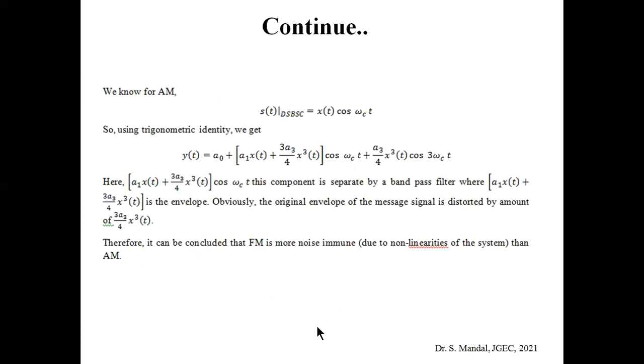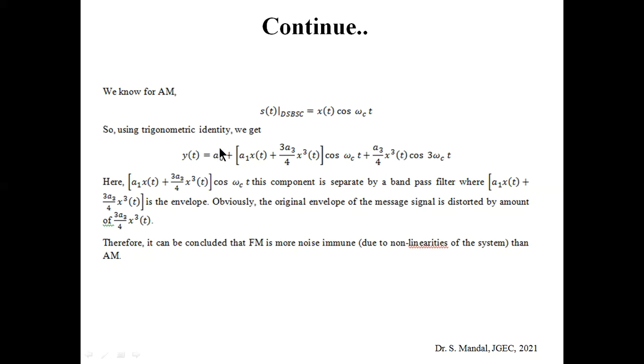And if you are substituting the value of the DSBSC signal, which is x(t) cos ωct, in the earlier equation, and using the trigonometric identity, we get that the value of y(t) can be written as a0 plus a1 x(t) plus 3aq/4 xq(t) into cos ωct plus aq/4 xq(t) into cos 3ωct.